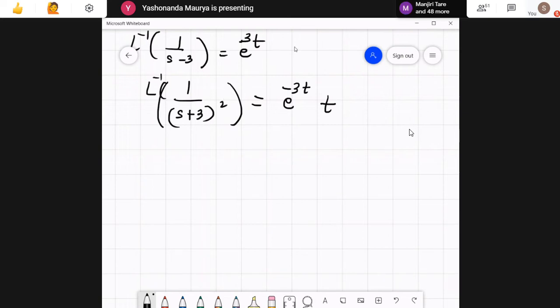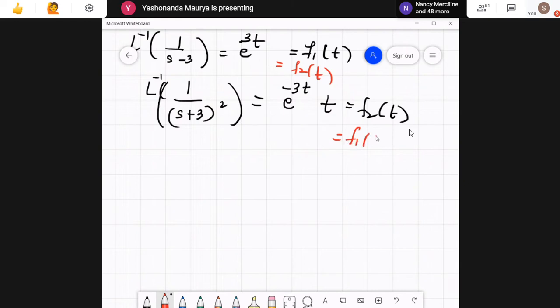So we can call this f1 and this f2 and write down the expression. Next time we can call this f2 and this f1. And we can write down the formula for this. We can use the convolution theorem using these two functions.